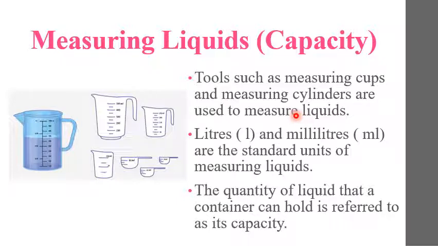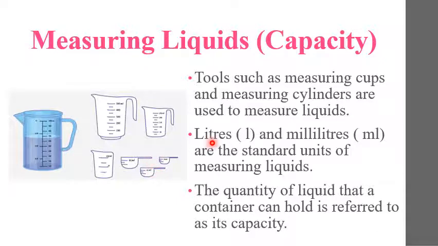Understood? Children, tools such as measuring cups and measuring cylinders are used to measure liquids. See, these are the different tools. Measuring cups, or measuring cylinders, sometimes measuring jars. Scoops are also there. They are used to measure the capacity.